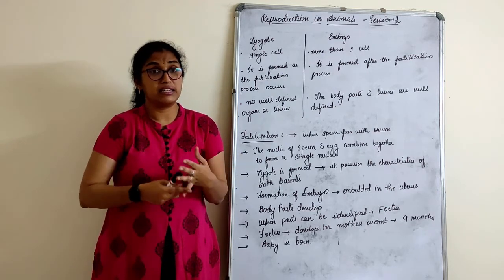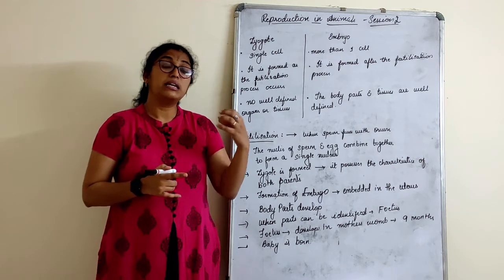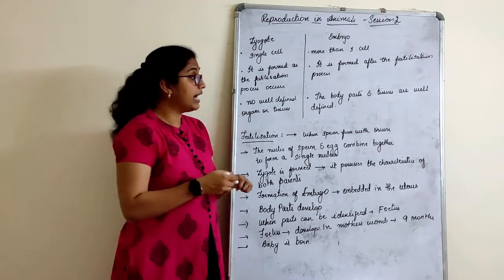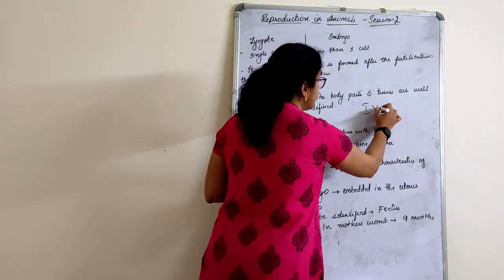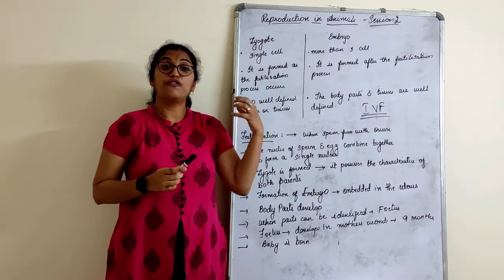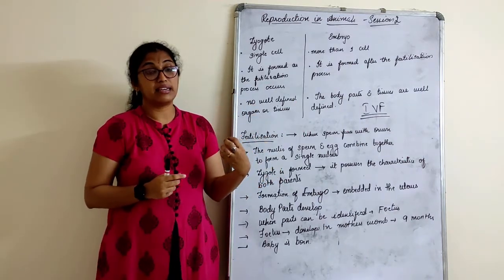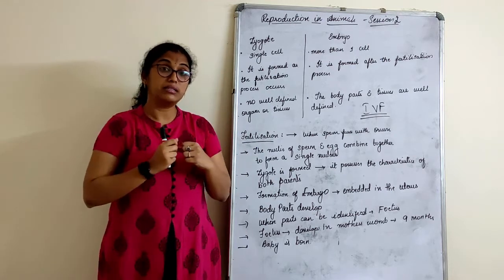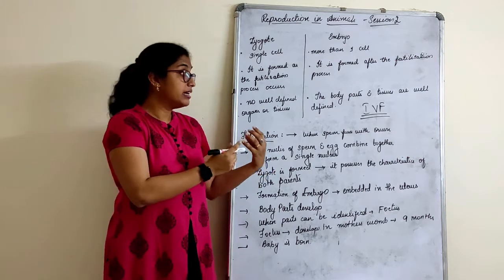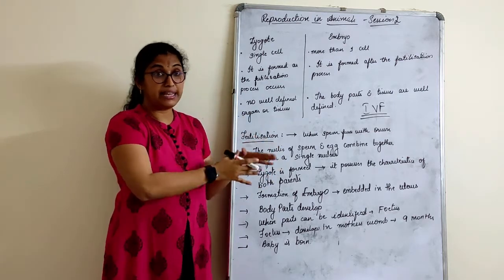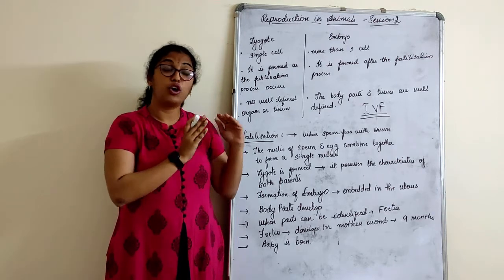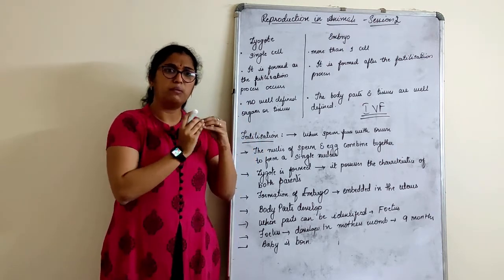Test tube babies in the sense babies are not born in a test tube. The baby is born through a certain process which is called IVF, in vitro fertilization. Now what is this process? Here in this process, from a healthy female, an egg is taken and a healthy sperm is taken from a male. These both are fused externally, right? In the external environment, in a safe place they are fused, and once it is fused, it is kept under safe observation for some small period of time.